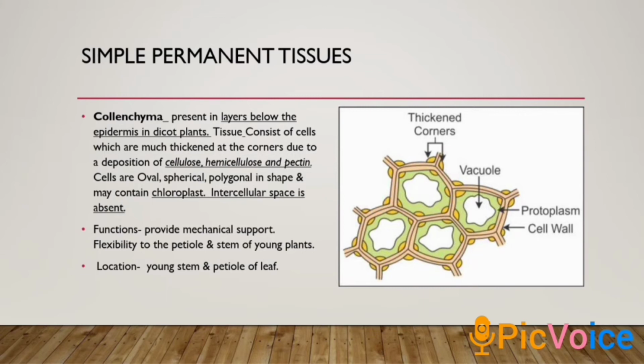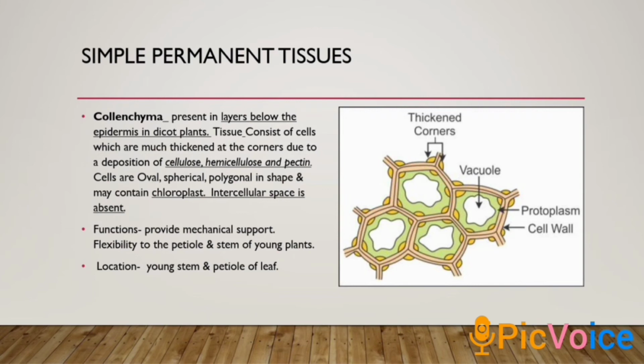The next one is collenchyma. Collenchyma is present in layers below the epidermis in dicotyledonous plants. Can you remember dicotyledonous plants? Dicotyledonous plants are angiosperms, which means flowering plants. They have a pair of cotyledons in the seed: one seed has two cotyledons. Simple examples are peas, almonds, etc.